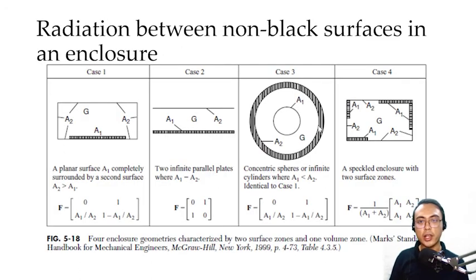Here are some more cases wherein you might need to find the view factors for different geometries in enclosures. This is for non-black surfaces as well. So we have here case 1, 2, 3, and 4. The view factor F in this case is solved as the determinant of this 2 by 2 matrix. The determinant of a 2 by 2 matrix is simply the difference between the product of its diagonals. Okay, this figure is also given in our handbook.